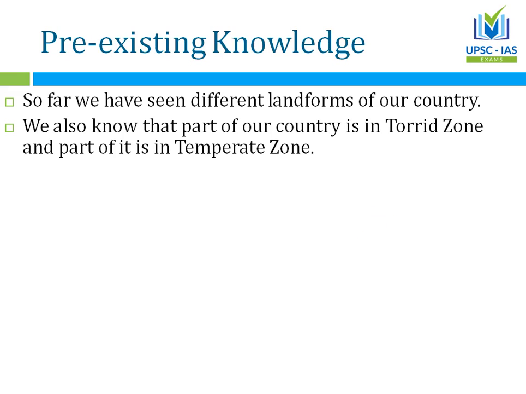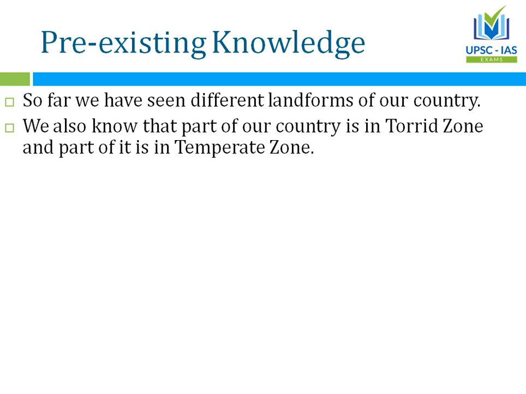Apart from that, we know that we have different landforms in our country, from mountains, plateaus, to coastal areas, right? And we know that our country is located in two different zones. One is the torrid zone, that is everything above the equator and below the Tropic of Cancer.